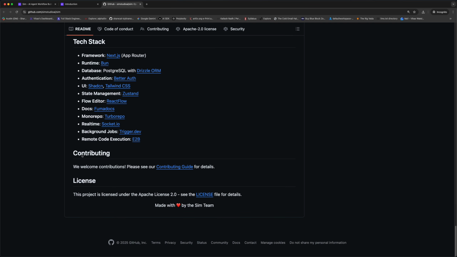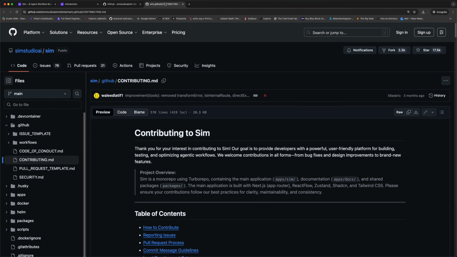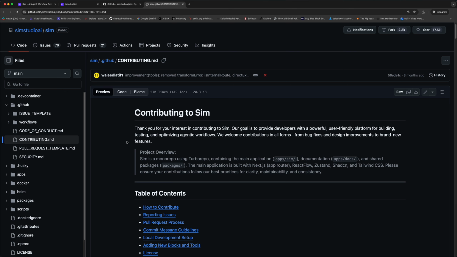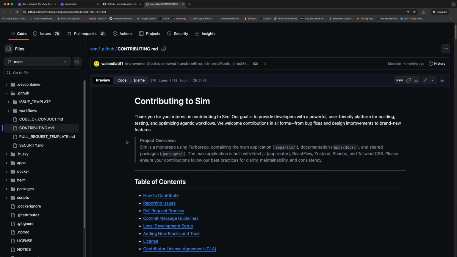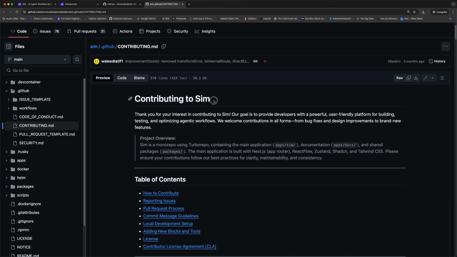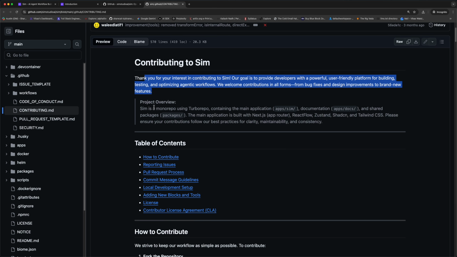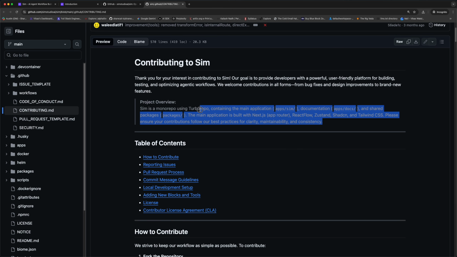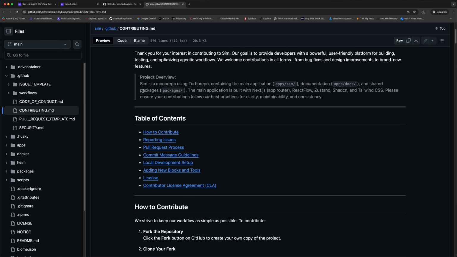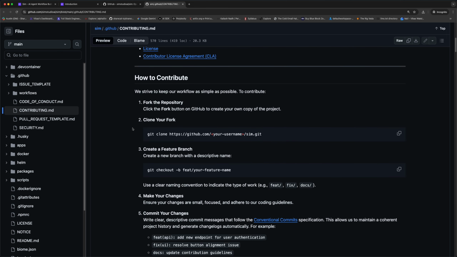And the very important thing is you have to read the contributing.md. Don't just contribute without knowing what the rules are. Whenever there is a constitution, we should know the rules, then only is the constitution useful. Just like that, there is contributing.md. You have to read this very thoroughly. You can take a day, or 2 or 3 hours, but read this very thoroughly. Without this, there is no use.